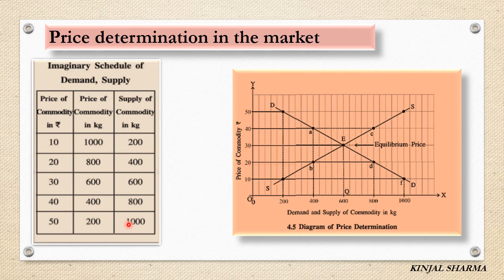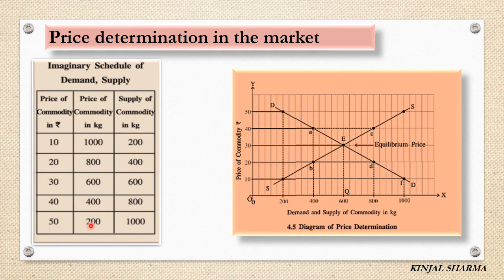So what will happen in this case, when the price is increasing, the people are demanding less quantity, but supply is in bulk at that time because the suppliers want to earn huge profit at higher price, but the people demand less quantity when the price is high. This you can understand here by this.